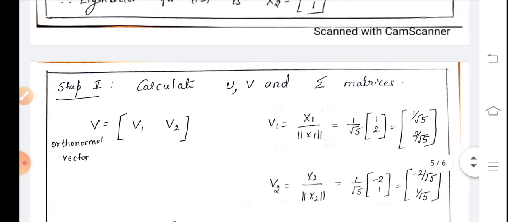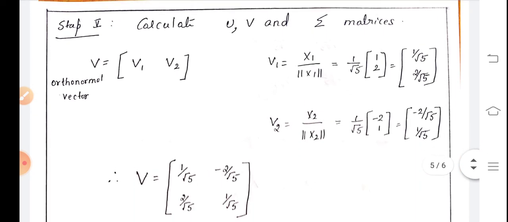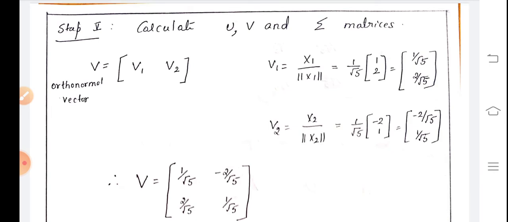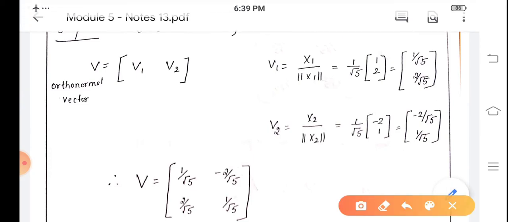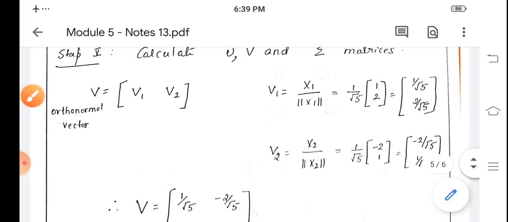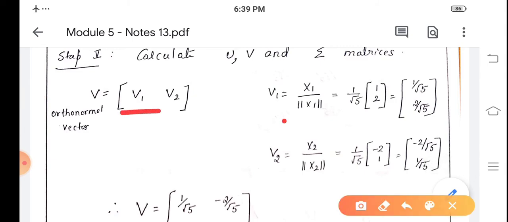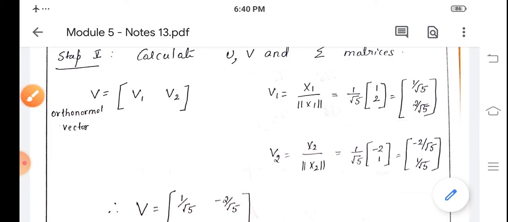So in the next step, it is step number 5, we need to calculate matrices U, V and sigma, where U and V are also orthonormal matrices. So we require vectors with normalized eigenvectors. So V is equal to V1, V2, where we write V1 as x1 by norm of x1, where x1 is column vector 1, 2, and norm of x1 is root 5. So 1 by norm x1 is 1 by root 5 into 1, 2. That gives column vector 1 by root 5, 2 by root 5.